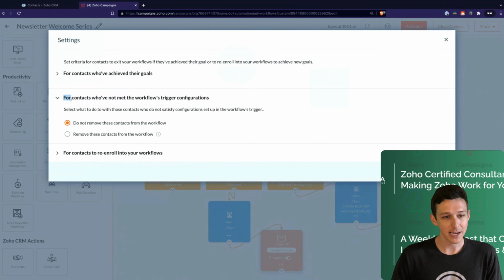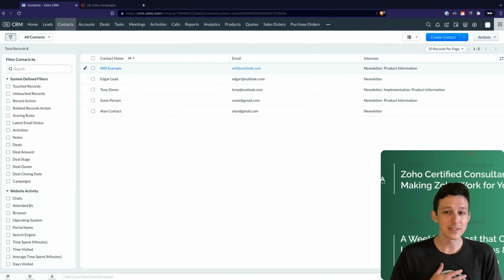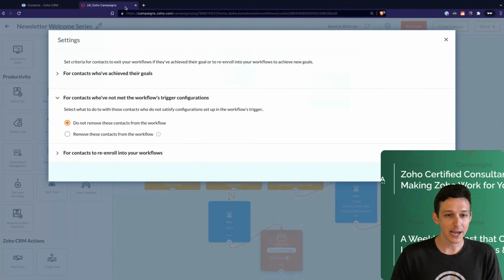So if a contact no longer meets the criteria, right? And so in this case, this would be where maybe I'm on the phone with Will, for example, and they tell me, the salesperson, I'm no longer interested in the newsletter, right? I can actually remove their field here, remove newsletter. That would actually sync over to campaigns. They would exit that segment because they no longer meet the criteria. And then because they no longer meet it, they would remove themselves from the workflow as well. So that's a really, really important one.